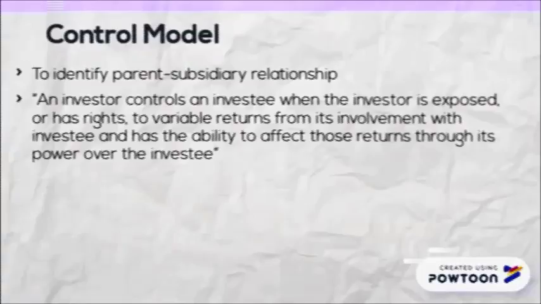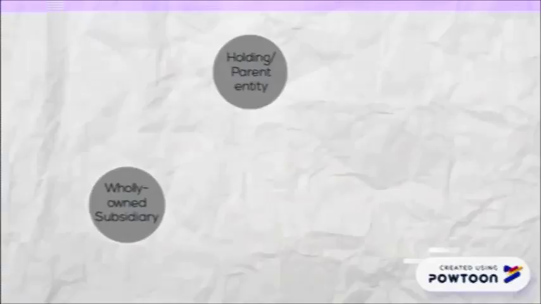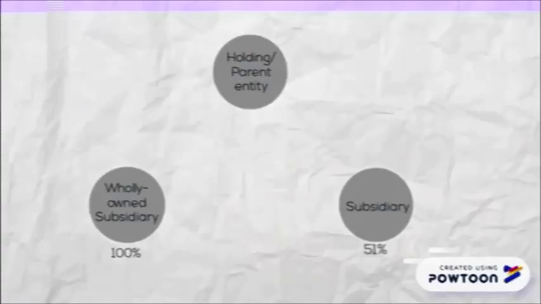Control model. The control model is used to identify the parent-subsidiary relationship. For example, an investor controls an investee when the investor is exposed or has rights to variable returns from its involvement with the investee and has the ability to affect those returns through its power over the investee. Parent, wholly owned subsidiary 100%, subsidiary 51%.